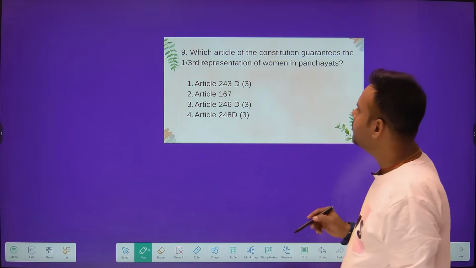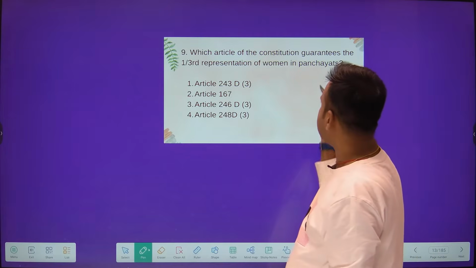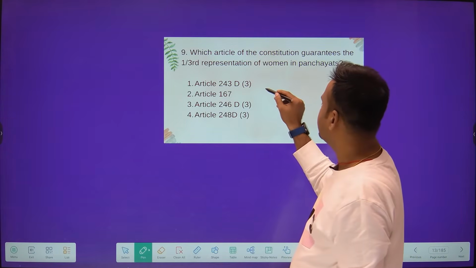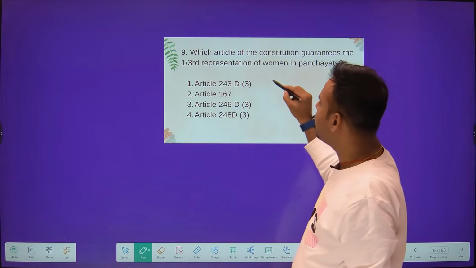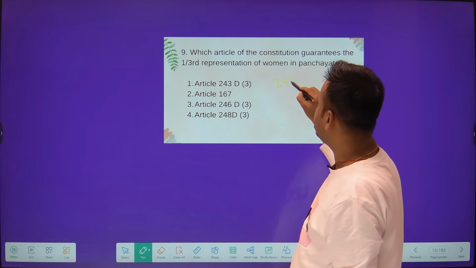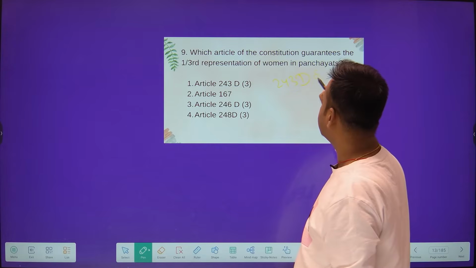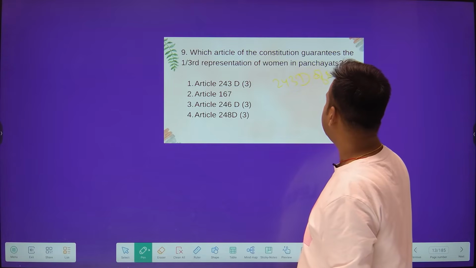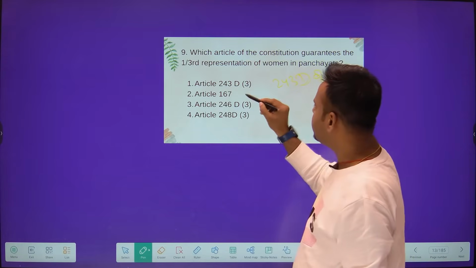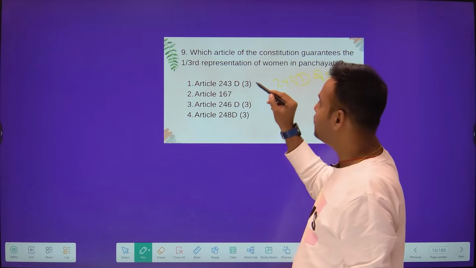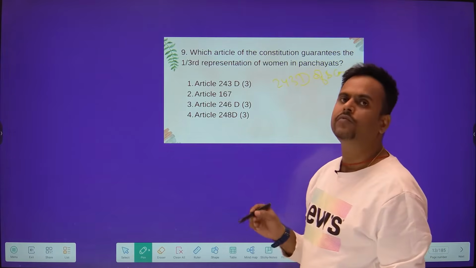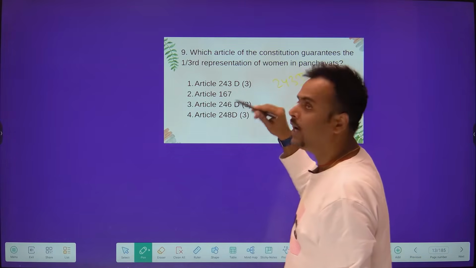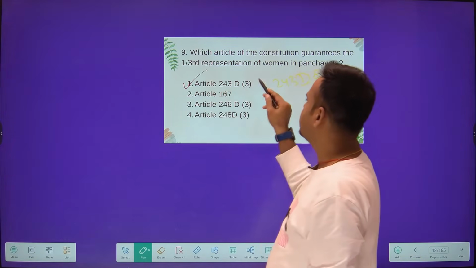So friends, all the subject related with the reservation comes in Article 243D of our Indian Constitution, and this 243D sub clause 3 specifically says about 1/3 representation of women in the panchayats. So the answer will be 243D sub clause 3.